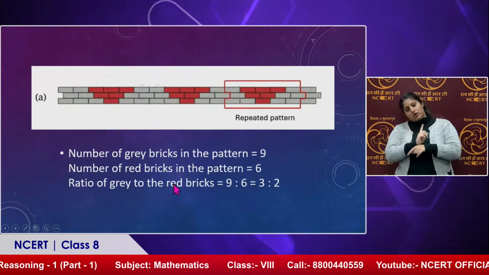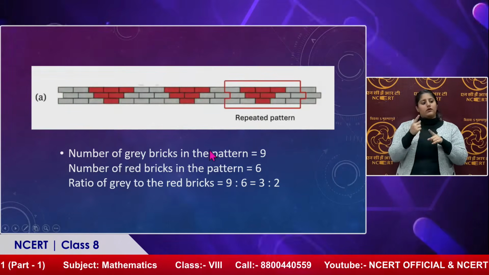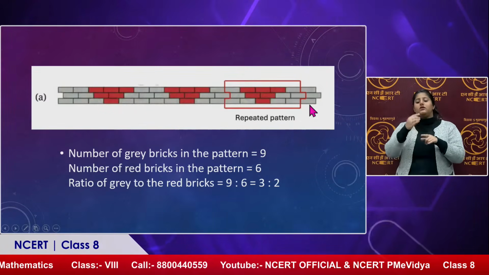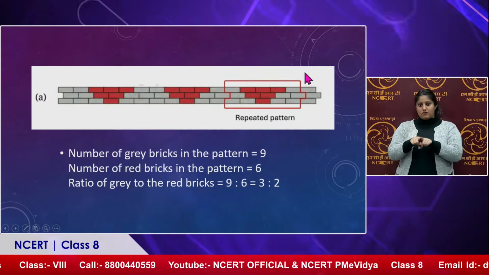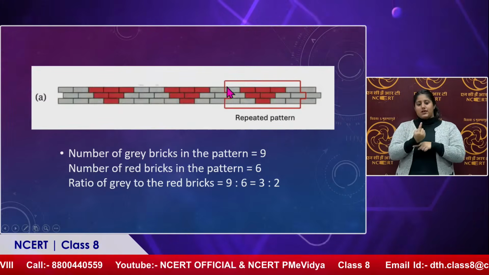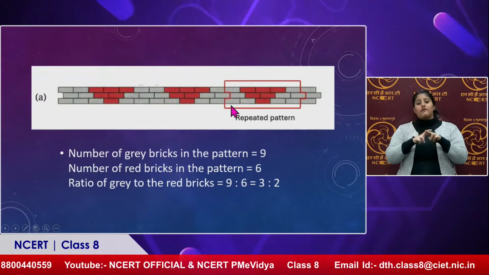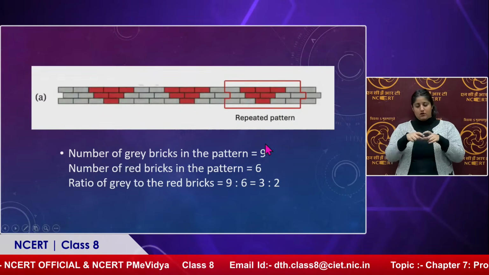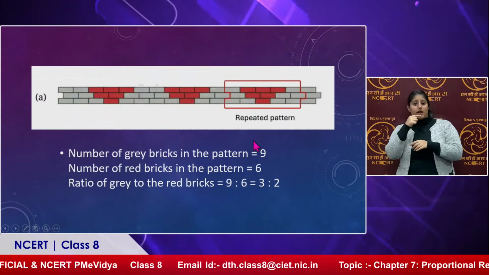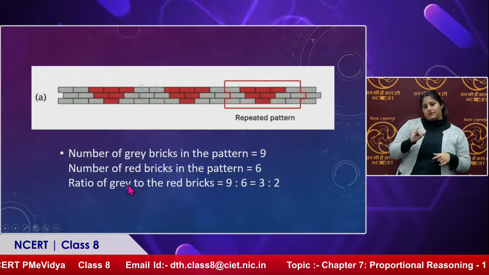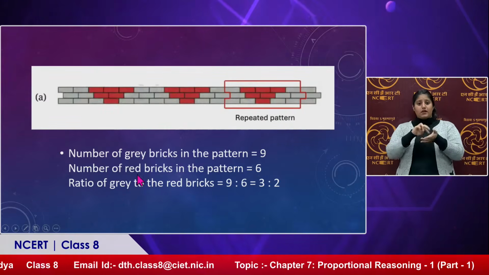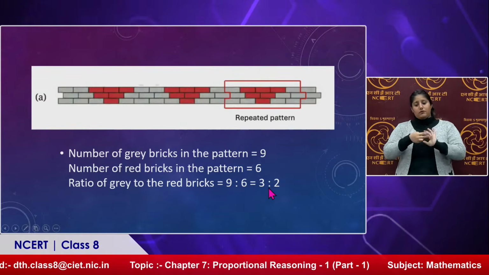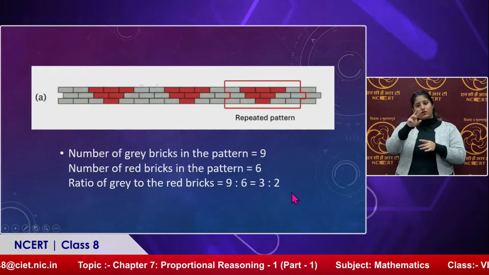For the first part, the number of grey bricks in the pattern. Suppose this is the pattern. These are repeated patterns. Patterns are going to repeat, so we are going to take only a single one. If I take the grey bricks, the number of grey bricks is 9, and the number of red bricks is 6. So the ratio of grey to red bricks is 9 is to 6. What will be the simplest form? 3 is to 2.